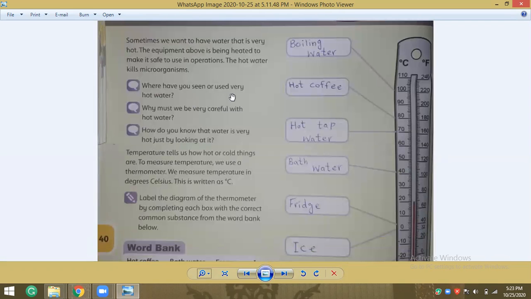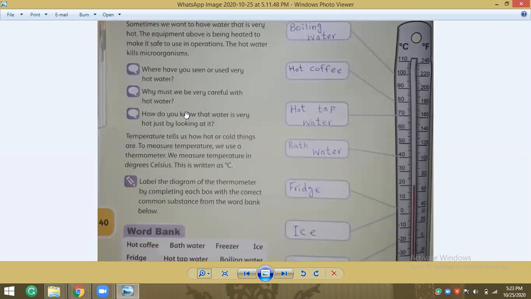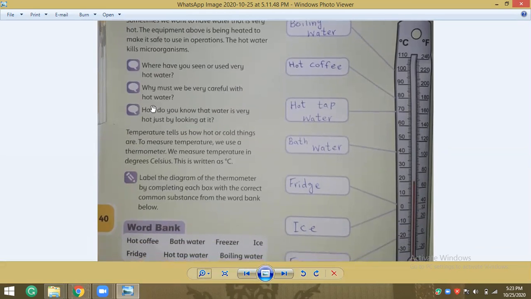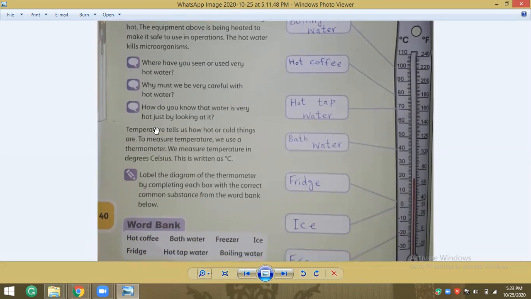Where have you seen or used very hot water? We use it in winter. Why must we be very careful with hot water? Because it can hurt us or burn us. How do you know that water is very hot just by looking at it? Because we can observe steam, very hot steam.